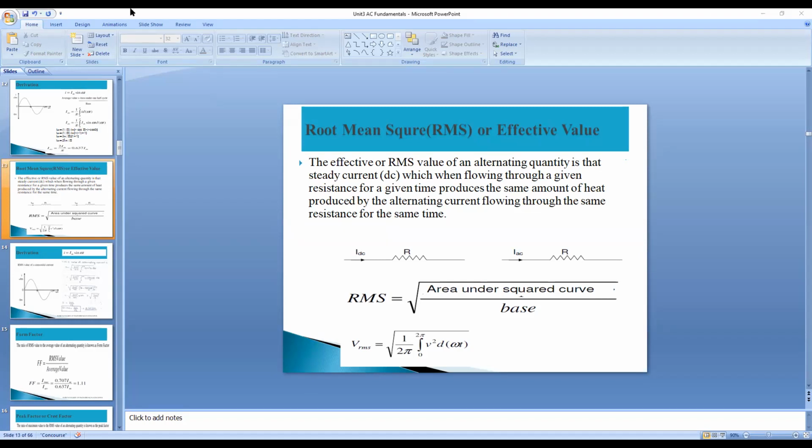for a given time produces the same amount of heat as that produced by the alternating current flowing through the same resistance for the same time.